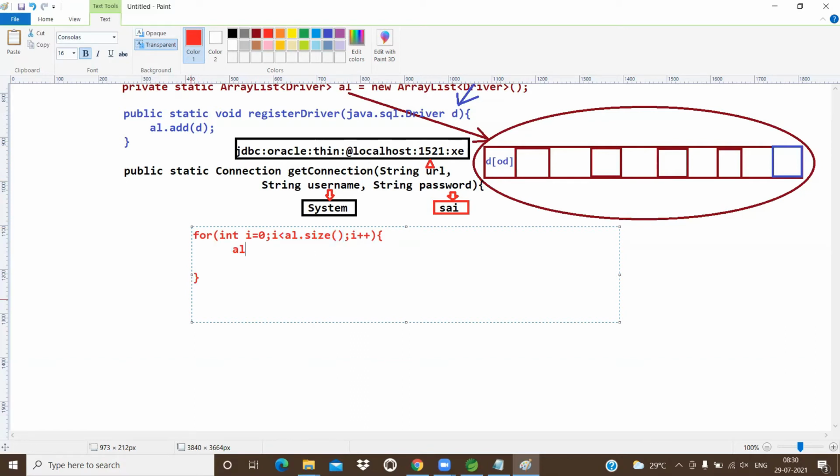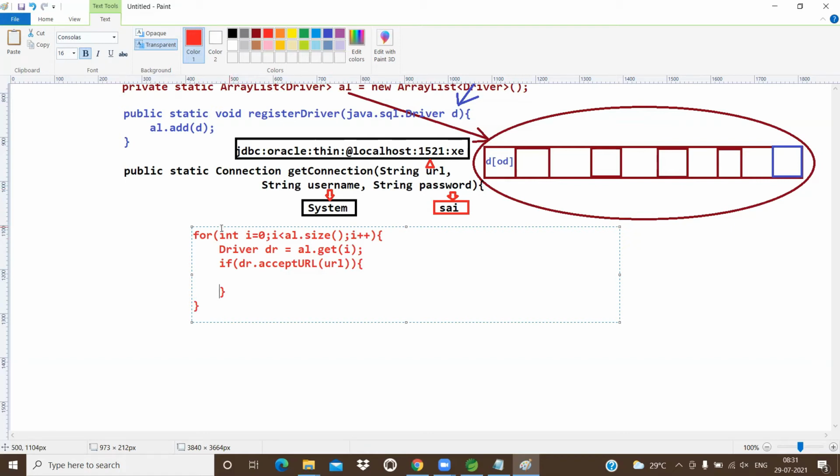We are going to get that 0 value. There is a method called get. al.get(i) is nothing but the Oracle driver object. I'm storing the Oracle driver object into the driver object again. Okay. Now here I'm writing the code: if dr.acceptsURL(url).